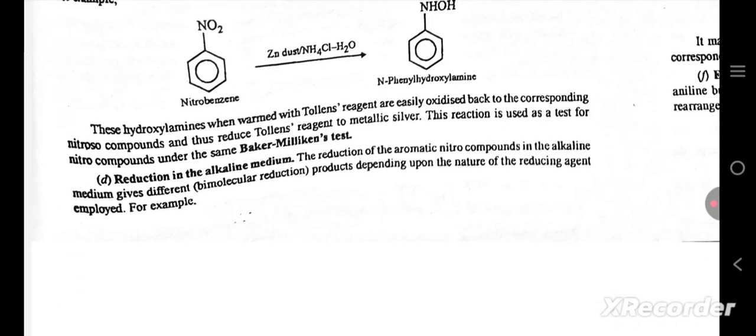These hydroxylamines, when warmed with Tollens reagent, are easily oxidized back to the corresponding nitroso compounds and thus reduce Tollens reagent to metallic silver. This reaction is used as a test for nitroso compounds, known as the Bamberger test.